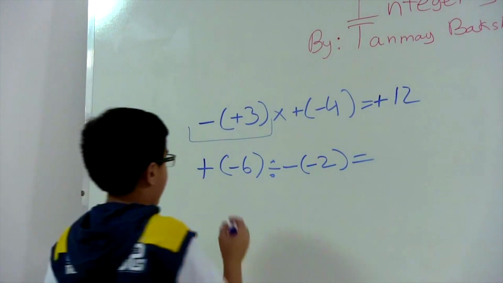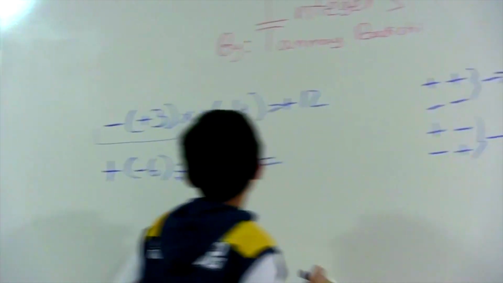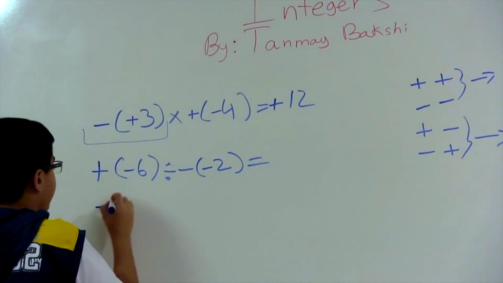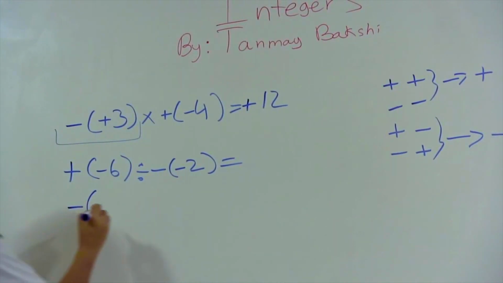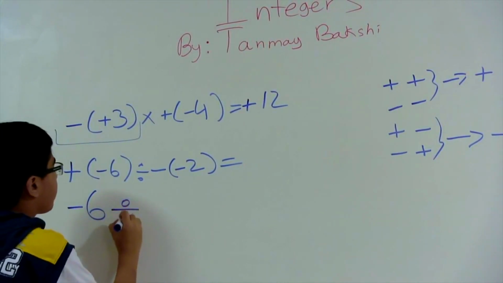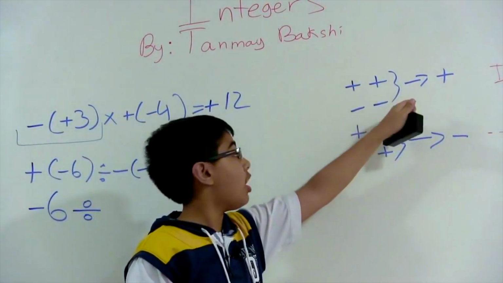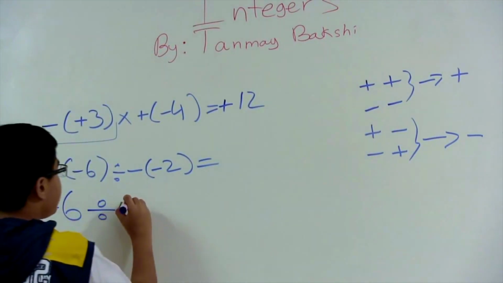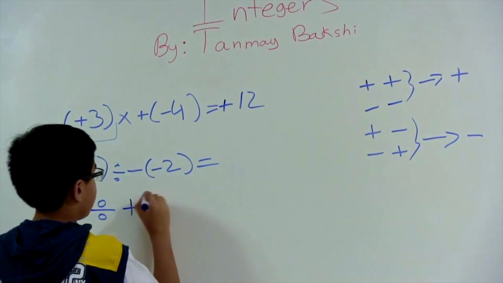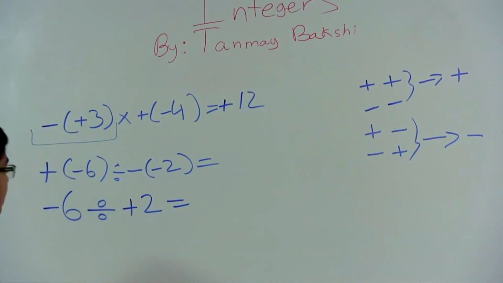As you can see, we have plus and minus, so that would end up to be a negative result, meaning we have a negative 6 here. Now we have a division symbol, of course, and then we have 2 negatives. As we know, that comes out to be a positive answer. And because it comes out to be a positive answer, negative 6 divided by positive 2, which is equal to, again, I just taught this to you a few minutes ago.